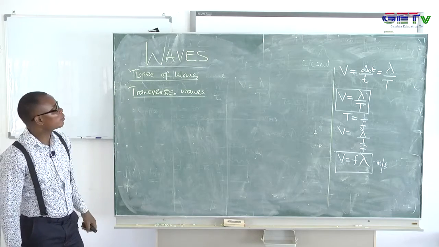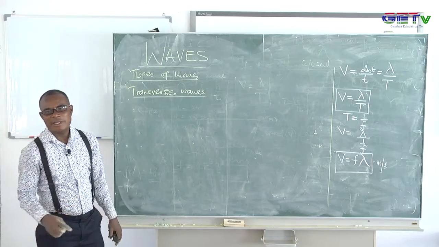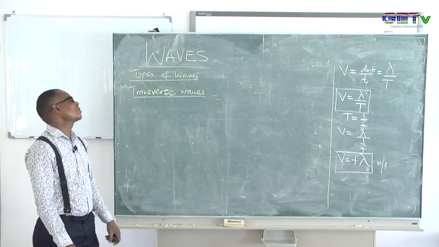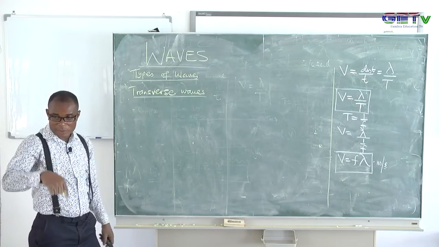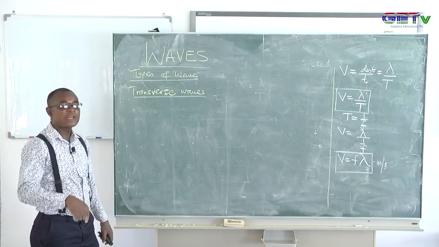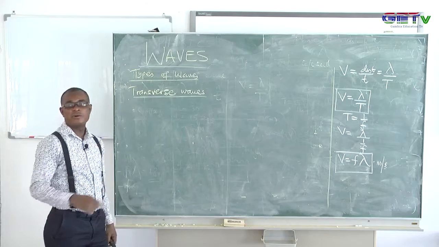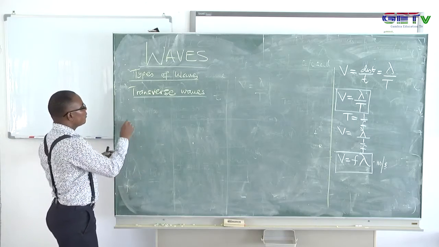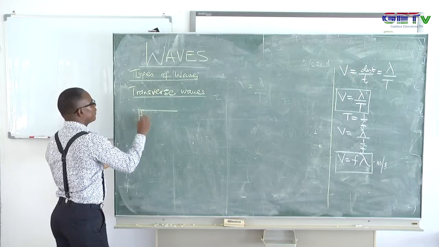So what is this transverse wave? It's a wave in which the pattern of disturbance is at right angle or perpendicular to the direction of the wave motion, meaning the vibration of the particles of that medium are going to be vibrating in one direction, let's say vertical direction, and the wave they generate will be moving in the horizontal direction, such that the wave will traverse the mode of vibration.